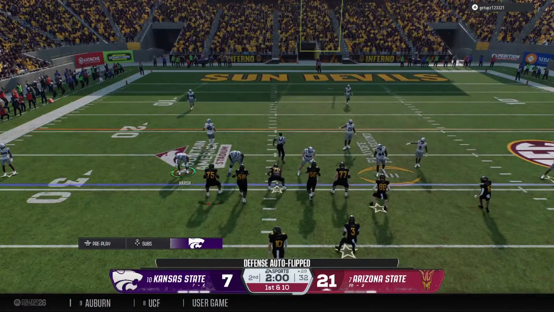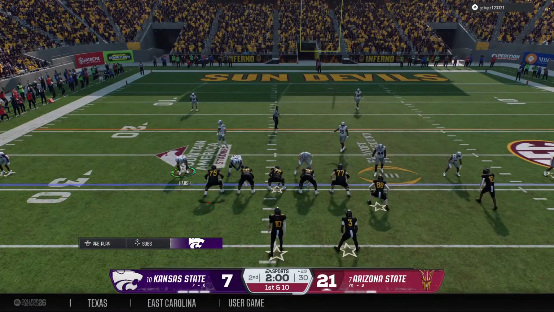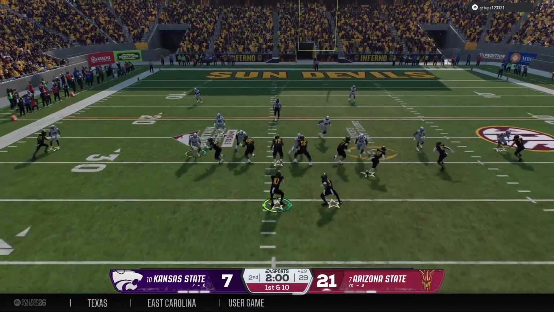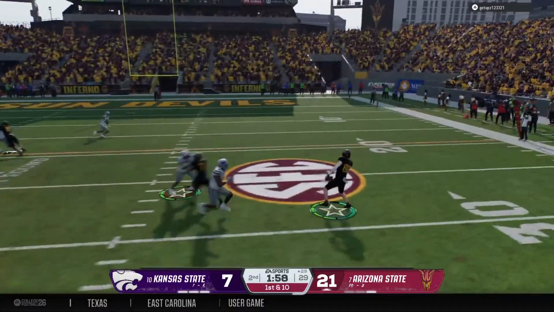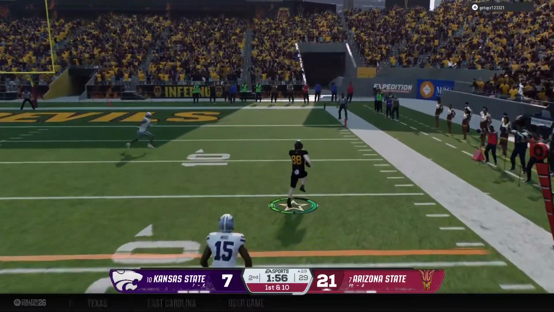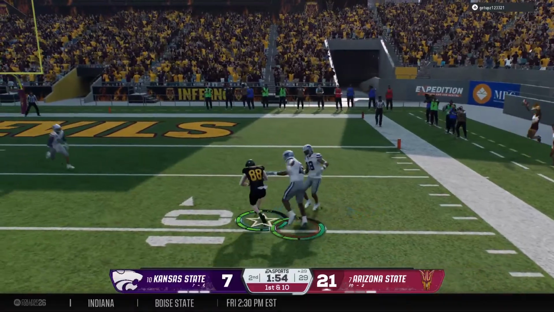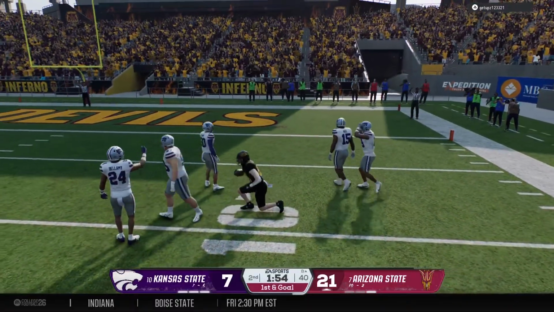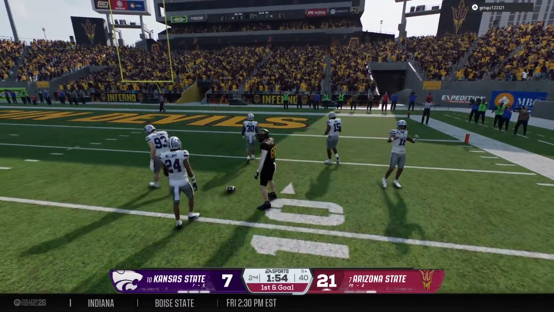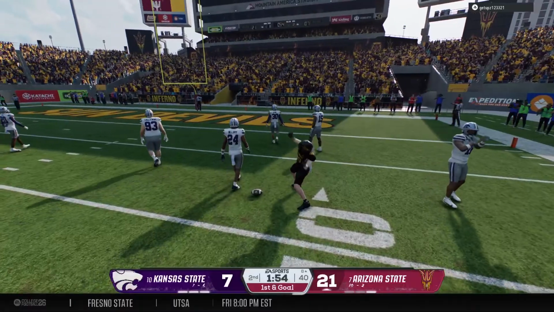Fresh set of downs. It's 1st and 10. Here's a throw underneath to the tight end. They finally make the stop, but a chunk play there moves the ball inside the 10.